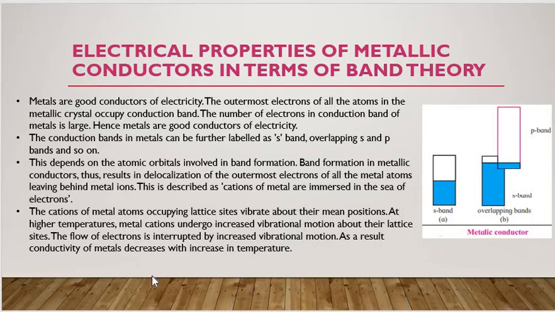The cations of metal atoms occupy the lattice sites and vibrate about their mean position. At higher temperatures, metal cations undergo increased vibrational motion about their lattice sites. The flow of electrons is interrupted by increased vibrational motion, and as a result, conductivity of metal decreases with increase in temperature.